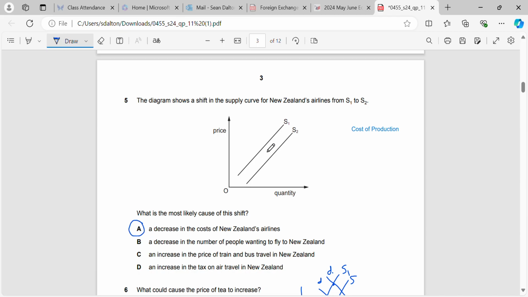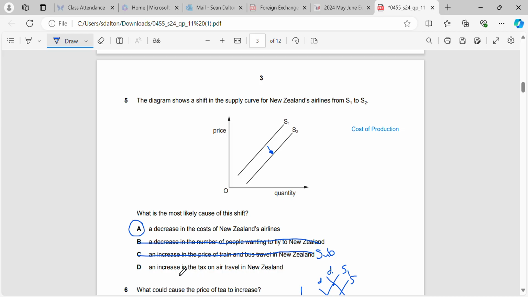If we decrease our cost of production, we shift to the right because it becomes cheaper for us to make the product or the service that we're offering. If our cost of production increases, then we shift left. Decreasing the number of people wanting to fly to New Zealand, that would be a shift in demand. An increase in the price of train and bus travel, that would be a shift in demand also, because they would be substitutes and they are all factors that shift demand, not supply.